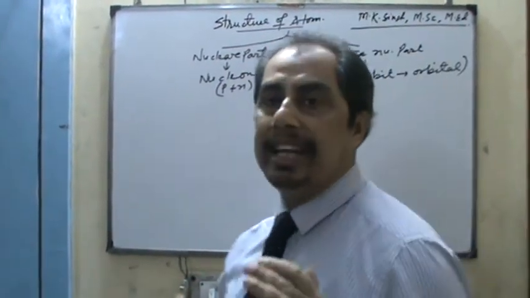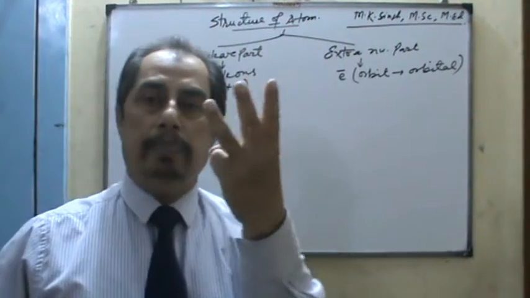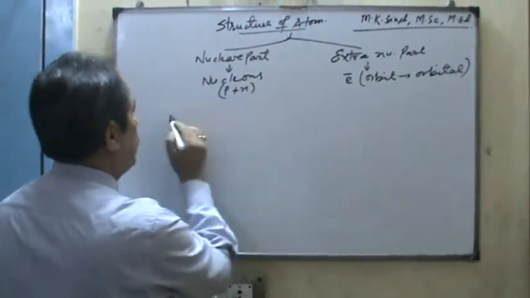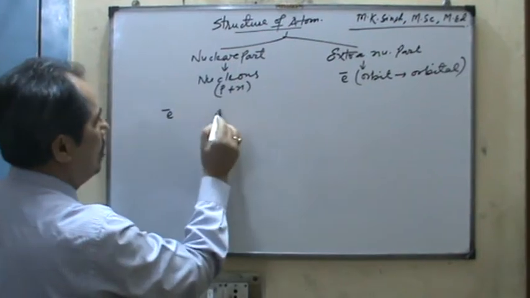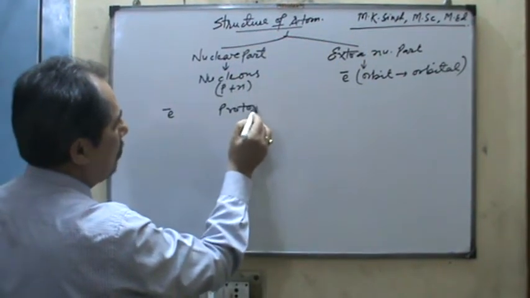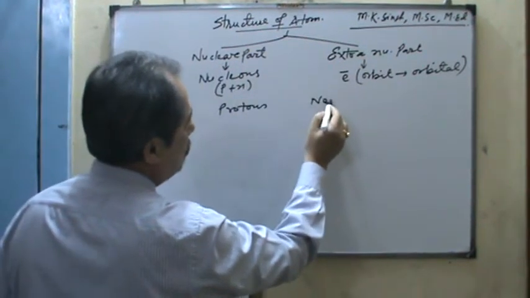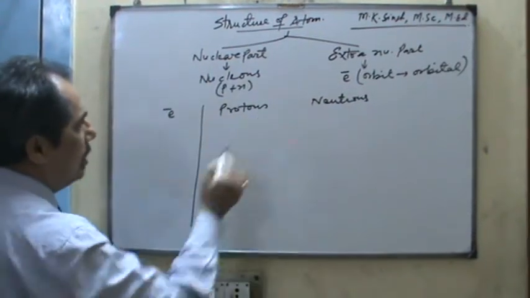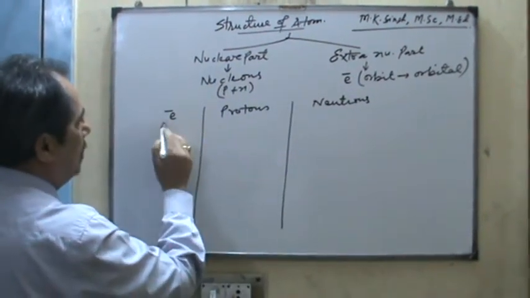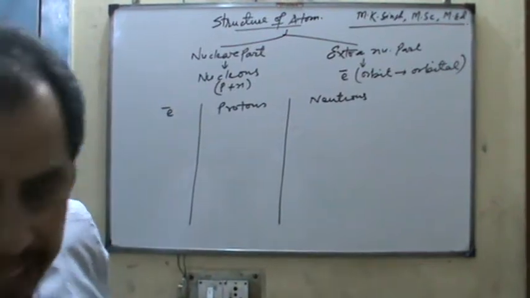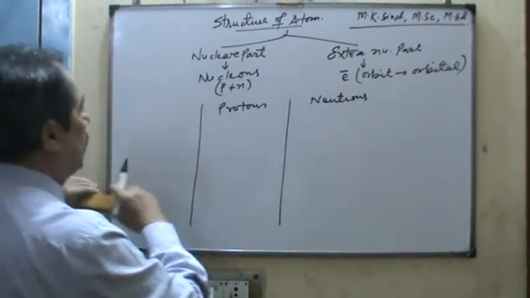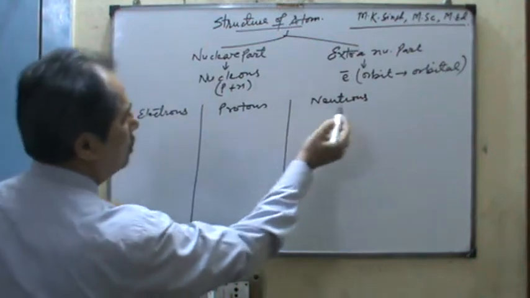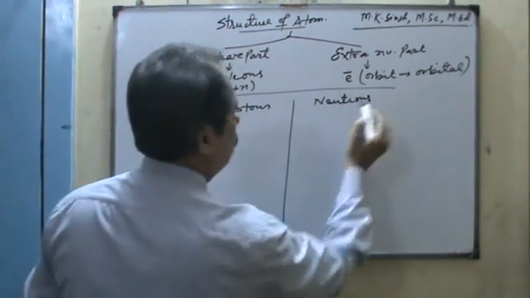That means we can say atom has three fundamental particles mainly: electrons, protons and neutrons. Dear students, the three main fundamental particles of atom are electrons, protons and neutrons.